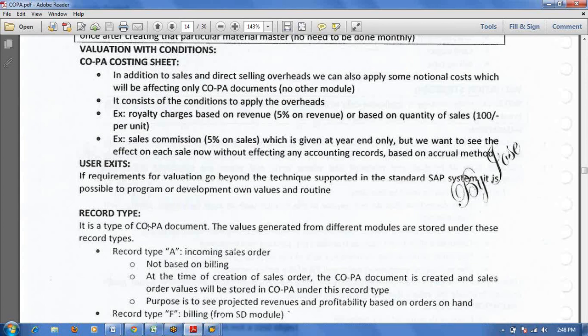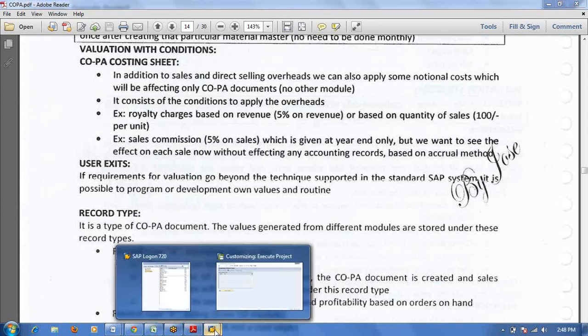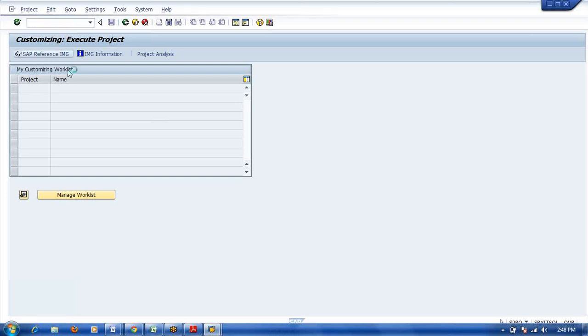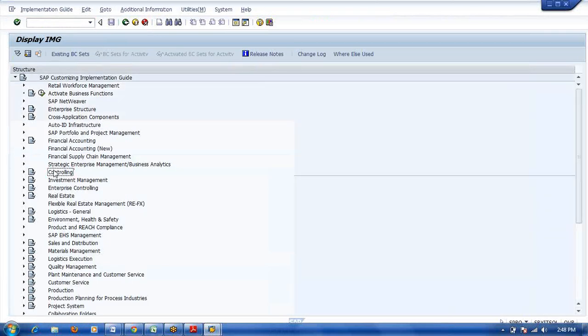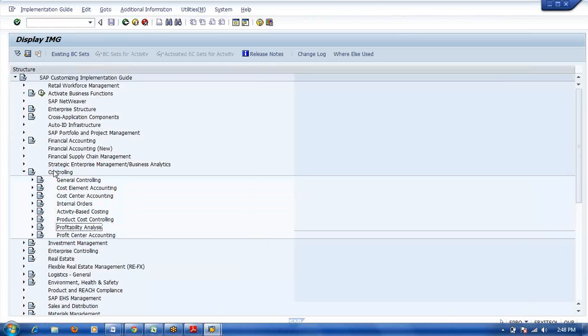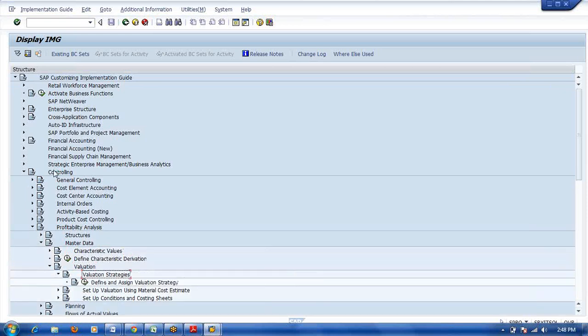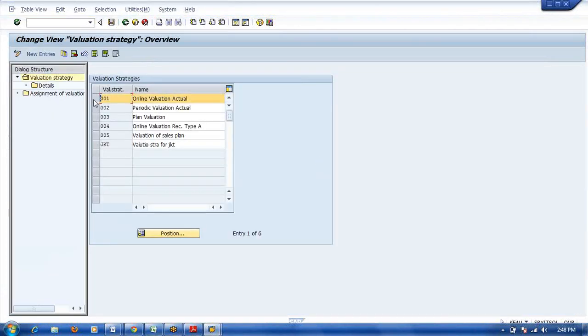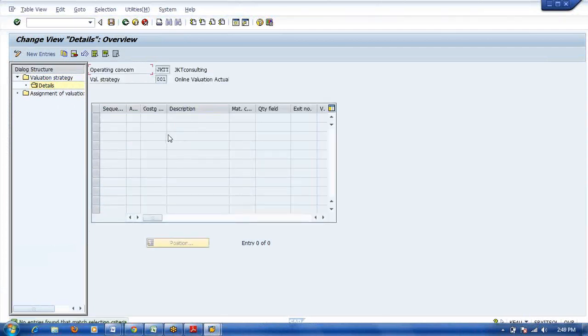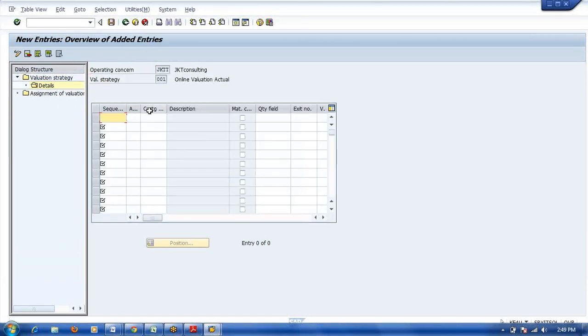Here the costing sheet is there and the user exit number is there.